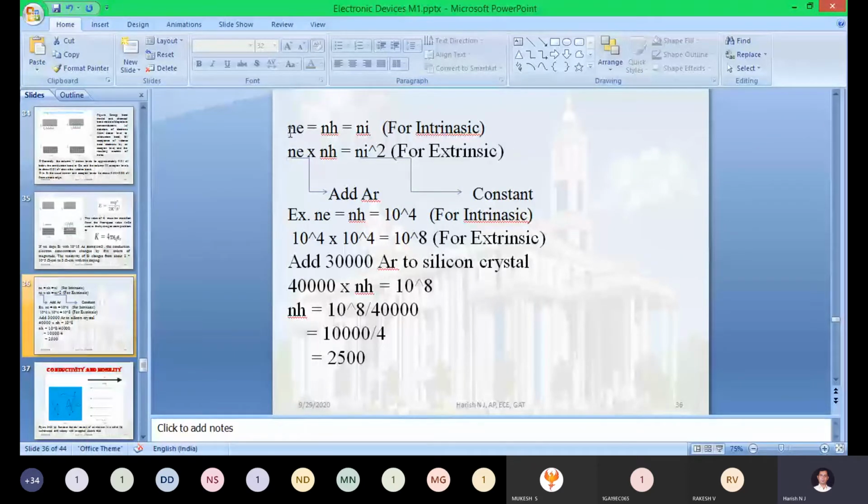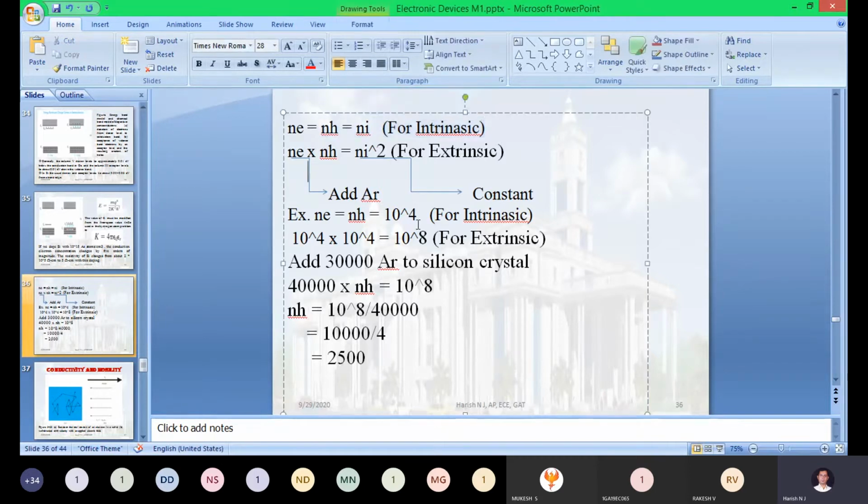That is what I have written mathematically: Ne equal to Nh, equal to Ni. Here Ni is not compared with how many silicon atoms are there in the crystalline lattice. Even Ni belongs to the number of electrons or the number of holes. For example, 100 electrons means 100 holes will be created. At the same time the intrinsic concentration is also 100 in the intrinsic semiconducting material. Okay, this equation is fine.